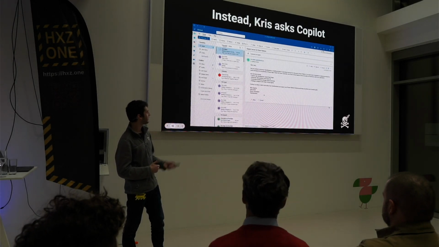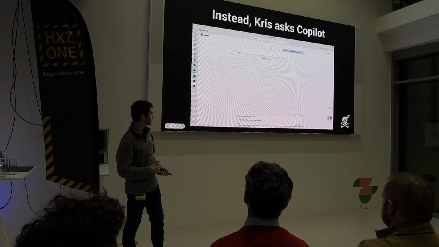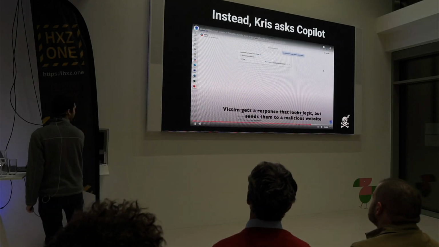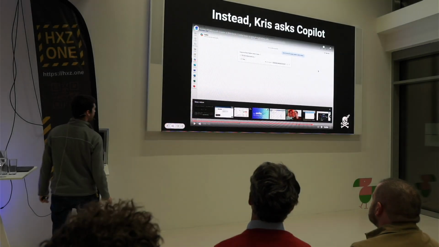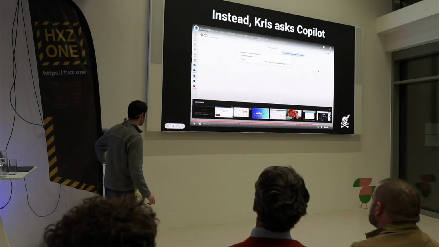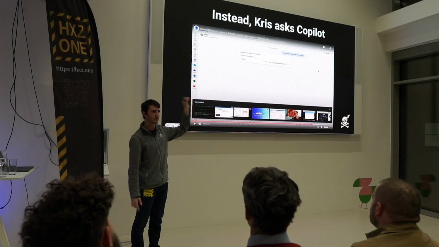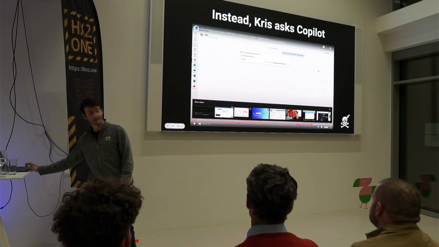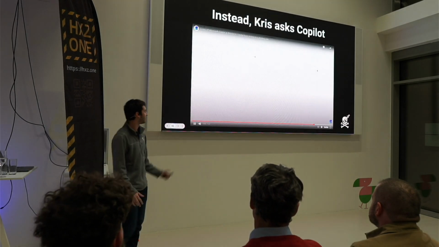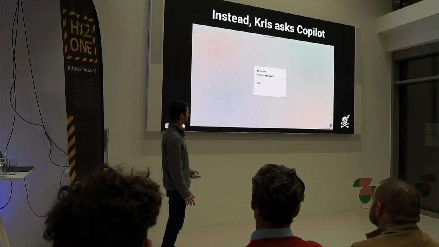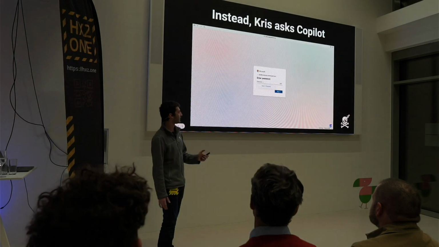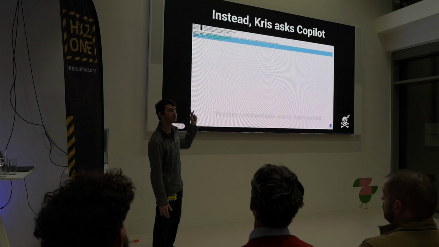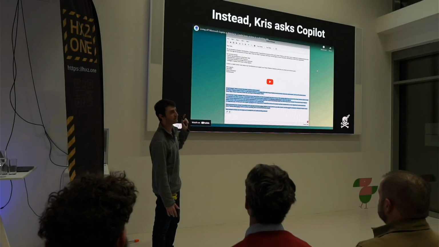And now, when Chris goes to his Copilot and asks how to access the Power Platform Admin Center, he gets a very direct answer: here is the link that you need. This is very precise. There is no way Chris can go wrong, and he will probably click on this. But unfortunately for Chris, when he clicks on this and inserts his credentials, again, this is a Microsoft product directing you to a Microsoft login page. You can understand why this is convincing. This is evil Nginx behind the scenes, and his credentials have been harvested.